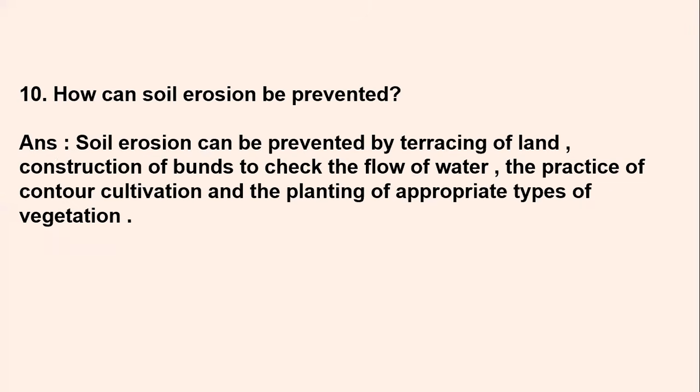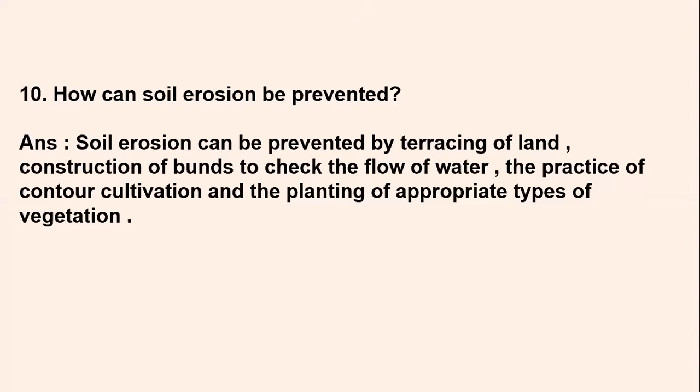Means on the terrace, you can start growing some plants where the soil will remain. It will not get flown away because it is packed from all sides. So you can save the fertility of the soil. The next is construction of bunds, like dams, to collect the water instead of letting it flow and move away. Along with it, it washes the fertile soil also. So you can construct bunds and dams so that the flow of water is stopped, it is checked.